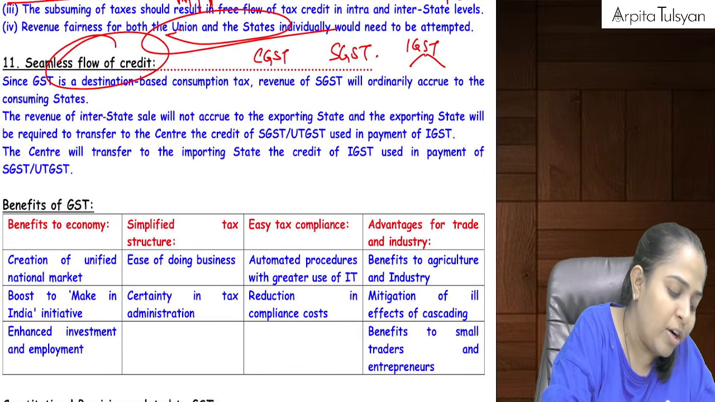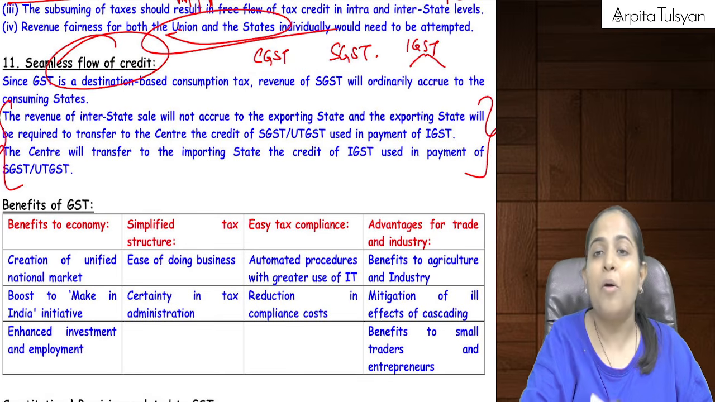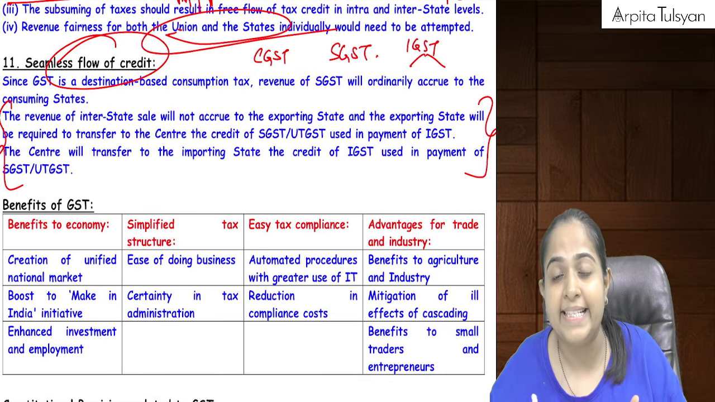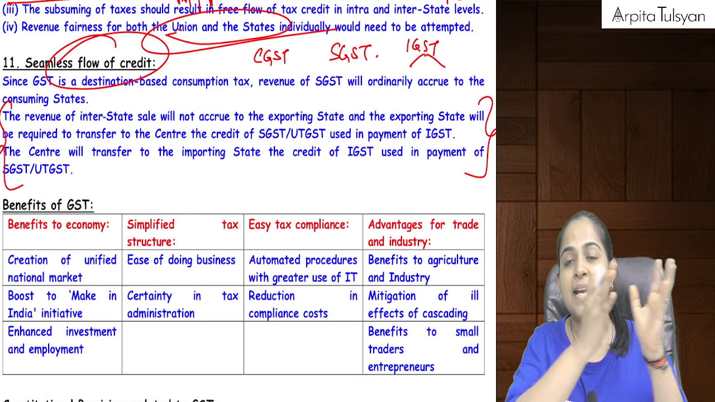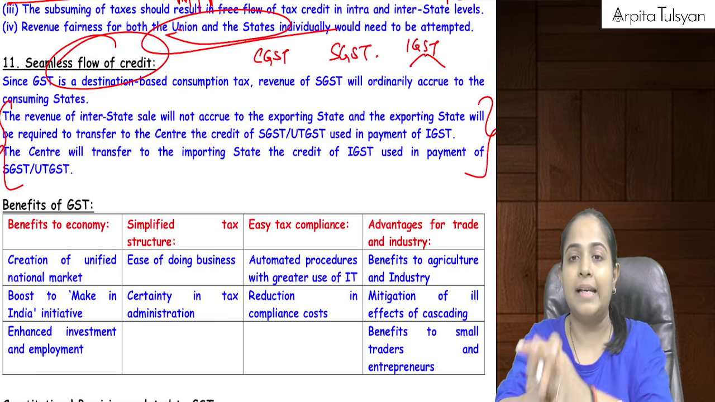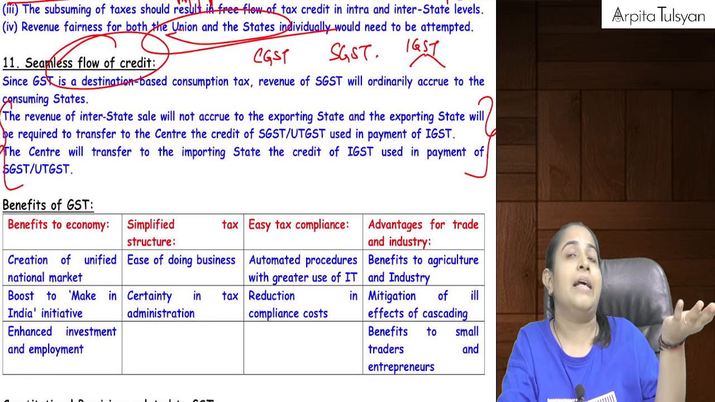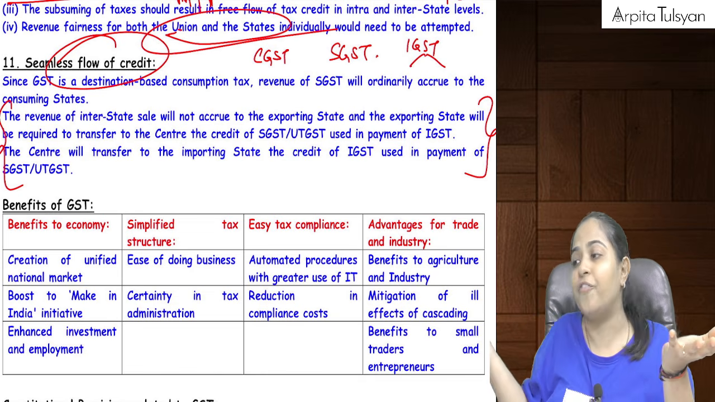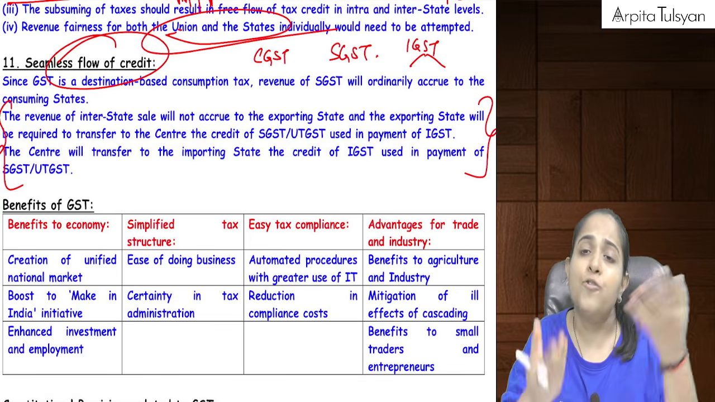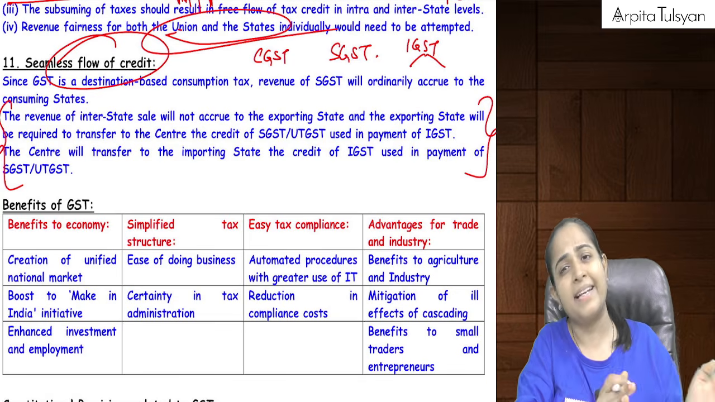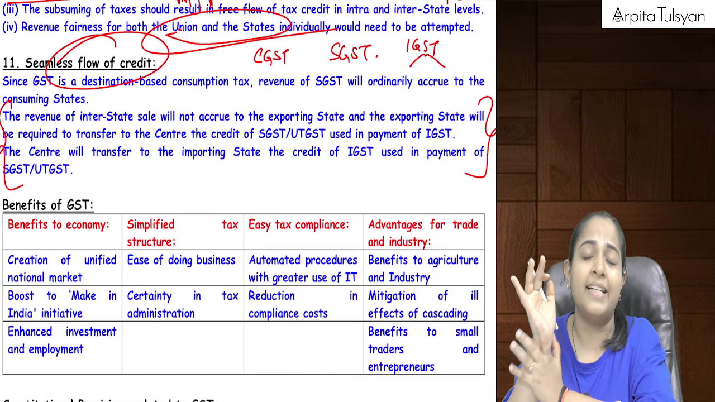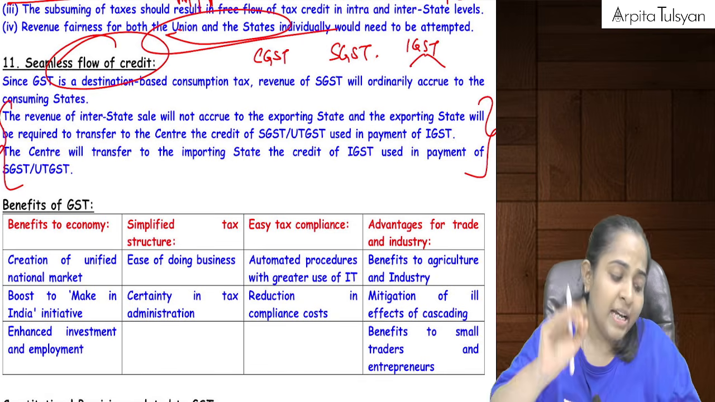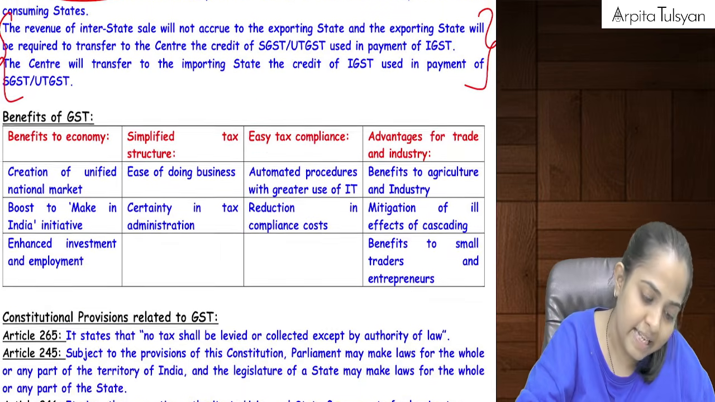Here they are talking about setting off, like taking the ITC, taking the credit of the taxes paid at the earlier level. What if at the earlier level I had paid the tax of IGST and now I am going to set it off against CGST, SGST? Is that possible, not possible, etc.? We will understand that as we go ahead in our syllabus. Don't worry about that.